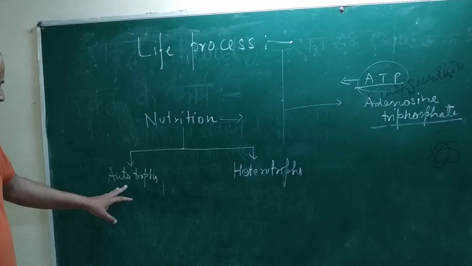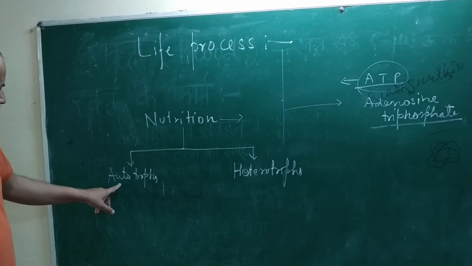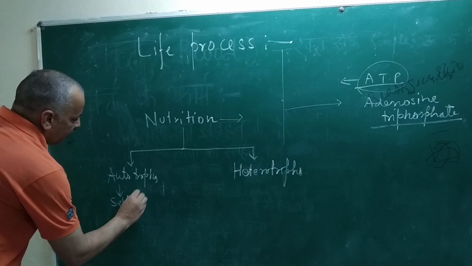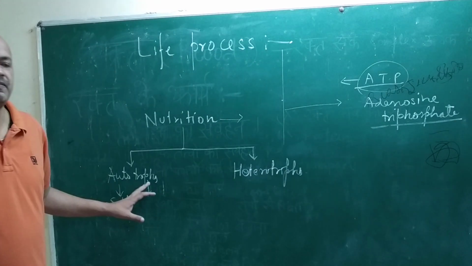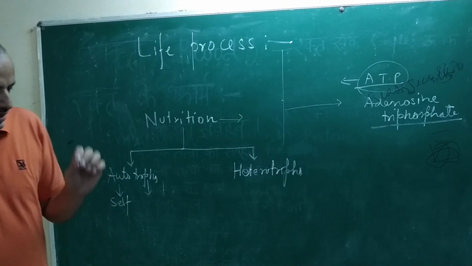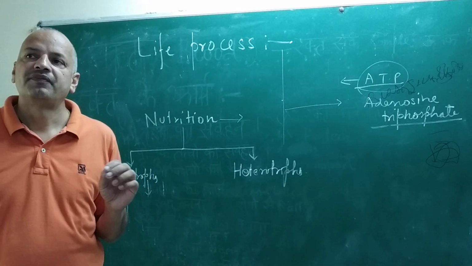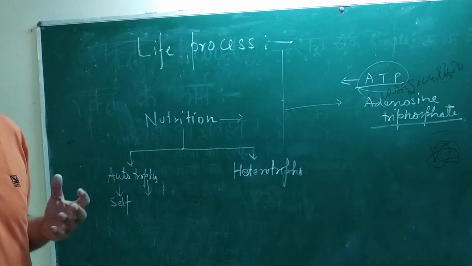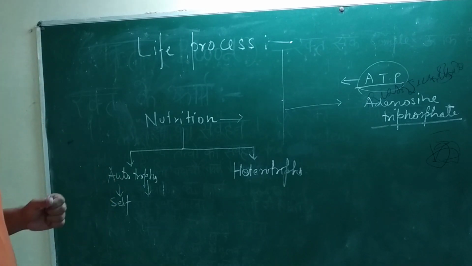Autotroph is made of two words: auto means self and troph means nourishment. It means organisms which are capable of nourishing or taking care of themselves on their own.